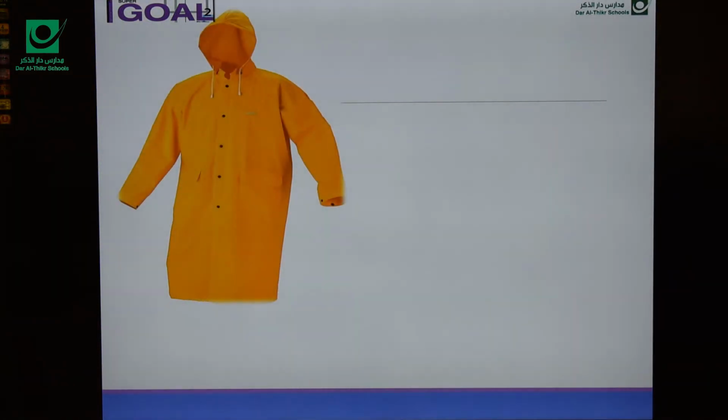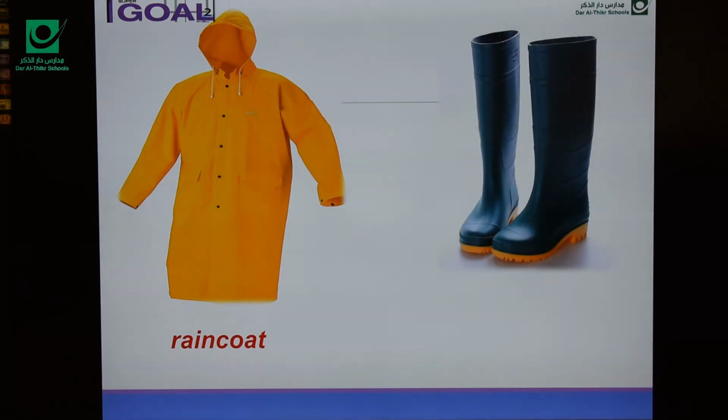Listen and repeat. What can you see here? This is a raincoat. Exactly, raincoat. Okay, here we have rubber boots. When you go to a waterfall, you can wear a raincoat and rubber boots.